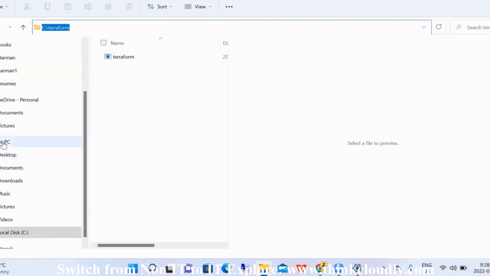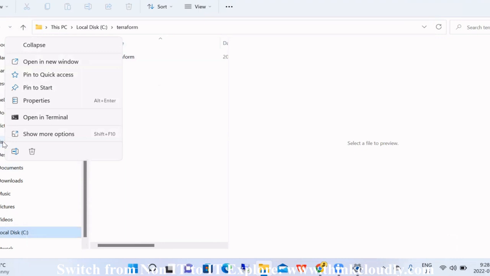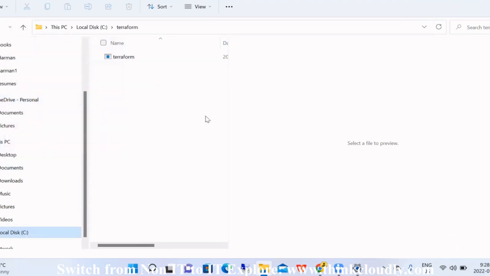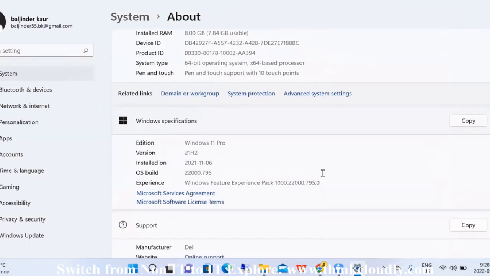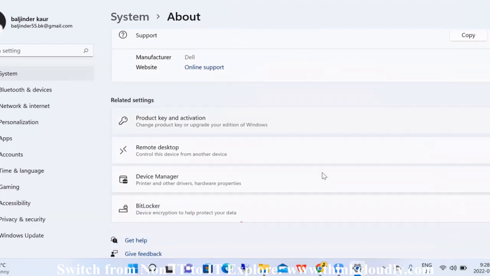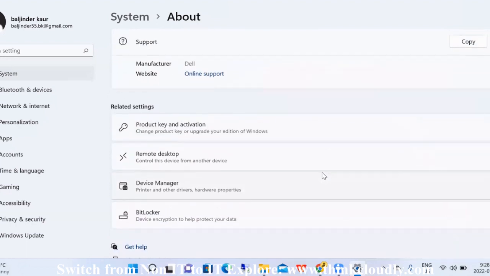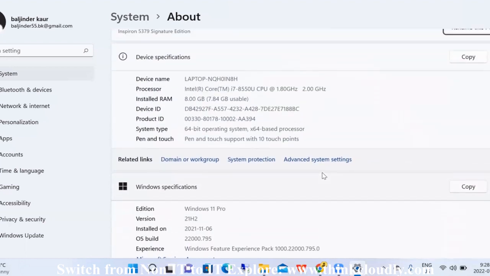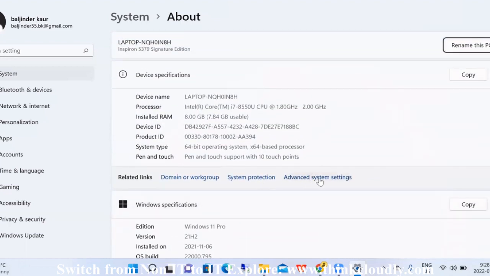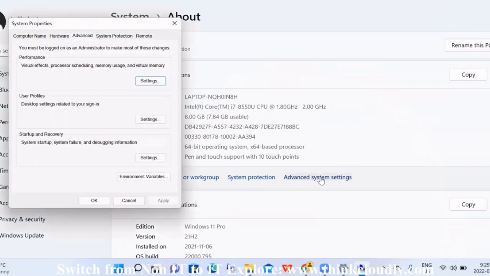You will go to This PC, click on properties, and now scroll down. When you see advanced system settings, click on it. And over here you have environment variables. Click on this environment variables.